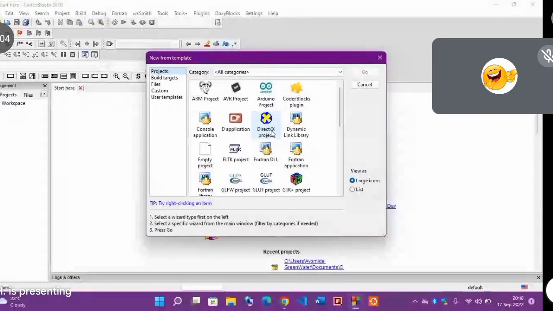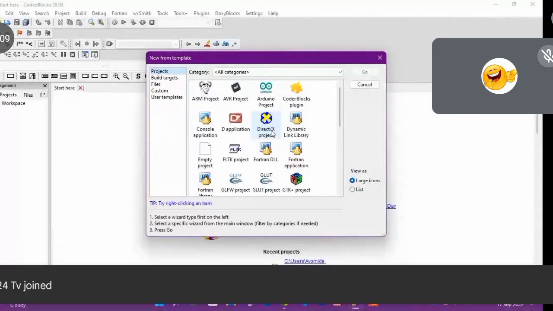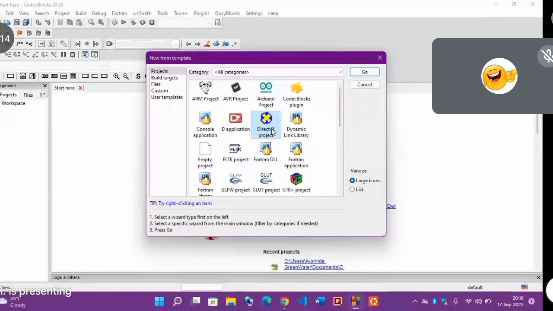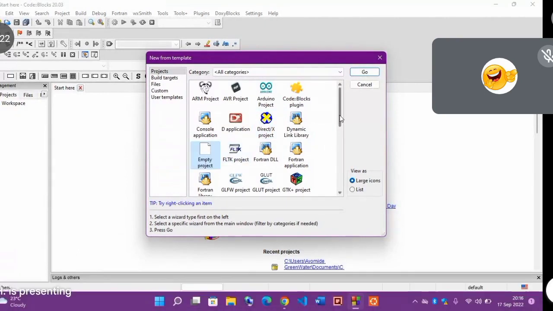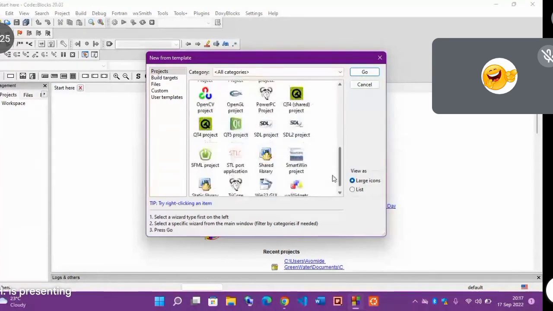Now look at this one. This is DirectX, which means you can use it to create games. For most people that are playing games, maybe you are playing PES or whatever, you always need DirectX to make sure that your game looks very great from the beginning. You understand? We have a lot of things that you can actually use here too.